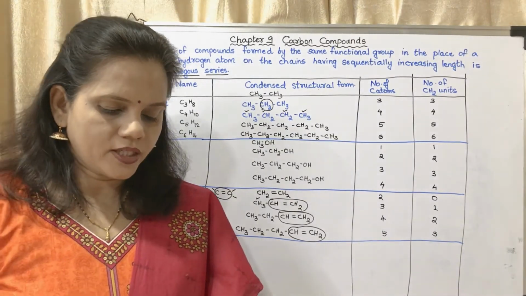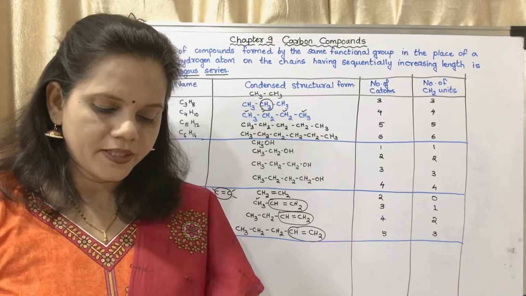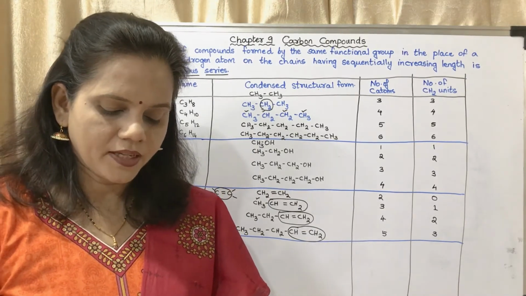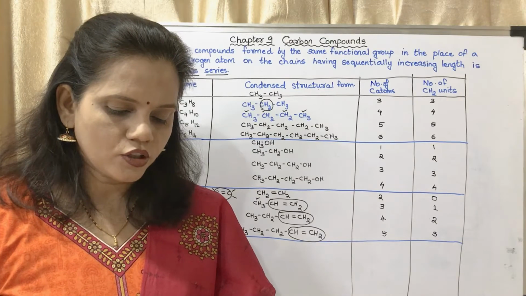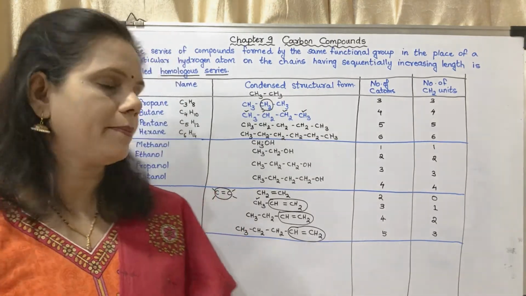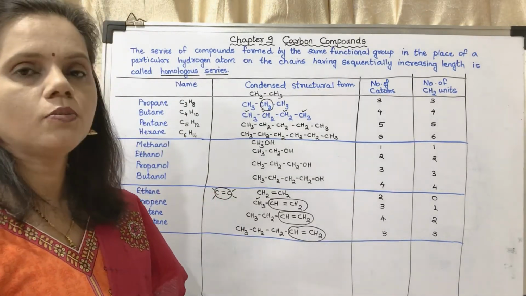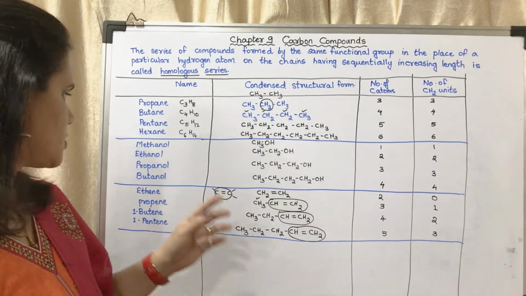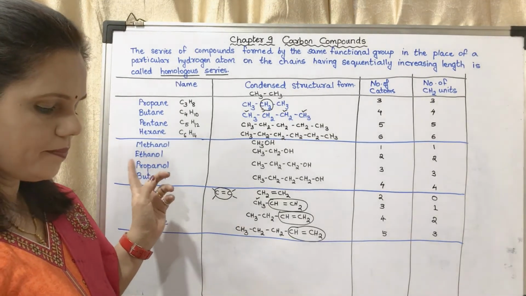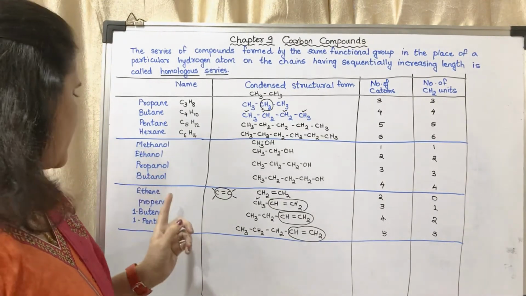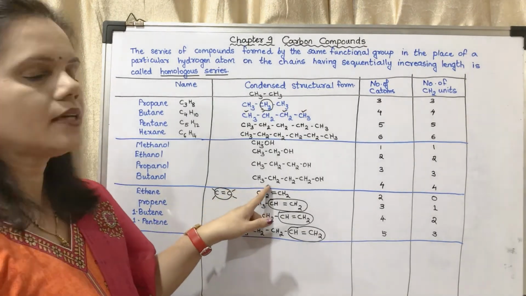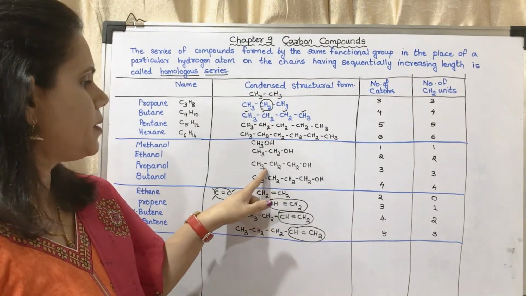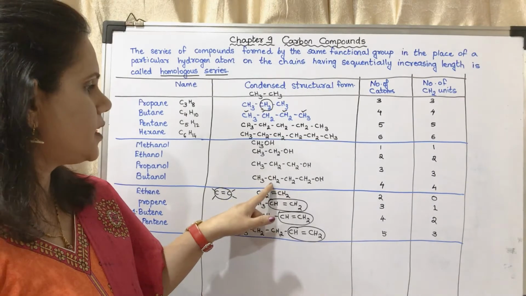Next question. How many methylene units are extra in the formula of the 4th member than the 3rd member in the homologous series of alcohols? Fourth member is butanol and third member is propanol. What is the difference?